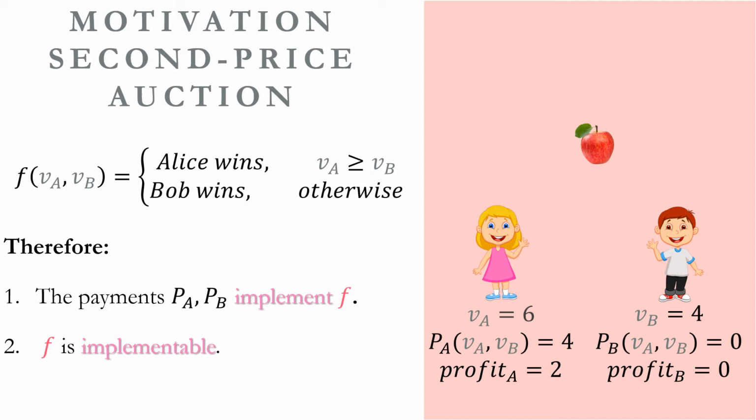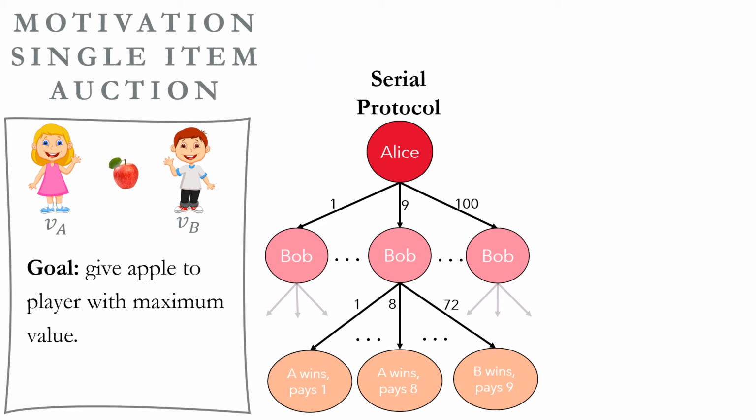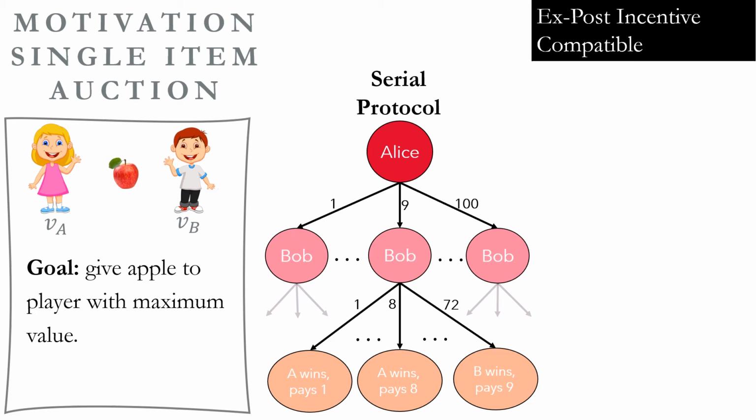Now, let's consider two protocols that realize a second price auction. The first one is a serial protocol. In this talk, we will use the terms protocol and mechanism interchangeably. As you can see, Alice sends her value first, and then Bob sends his value. Given their values, we can easily tell who is the winner and what is the payment for each of them. Now, we say that the protocol is ex post incentive compatible if it realizes a social choice function together with the payments that implement it. This protocol realizes the second price auction, so by definition, it is ex post incentive compatible.